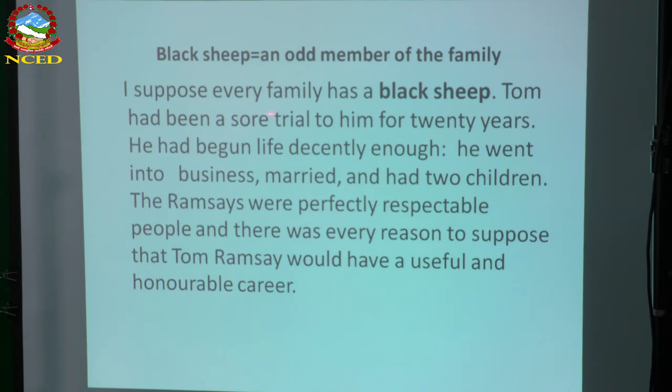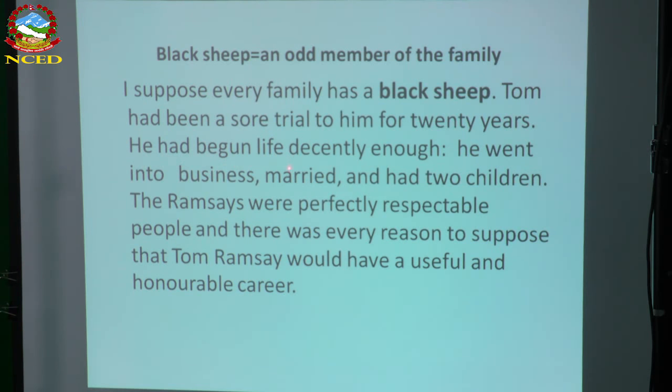I suppose every family has a black sheep. Black sheep means an odd member of the family, maybe troublesome. We can guess from it. Tom had been a sore trial to him for 20 years. So Tom is the black sheep of his family. He had been giving trouble for 20 years. It's a very long period of time.